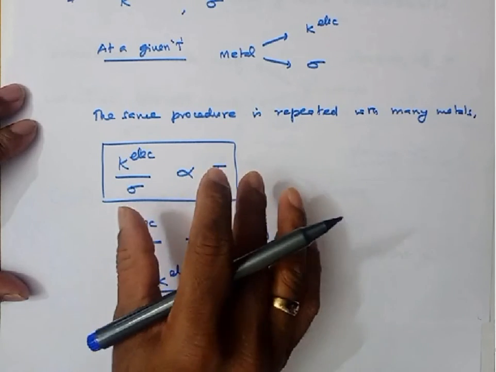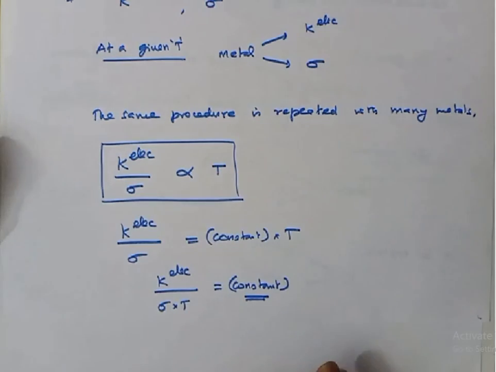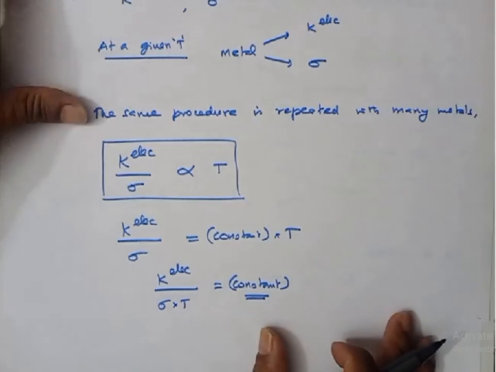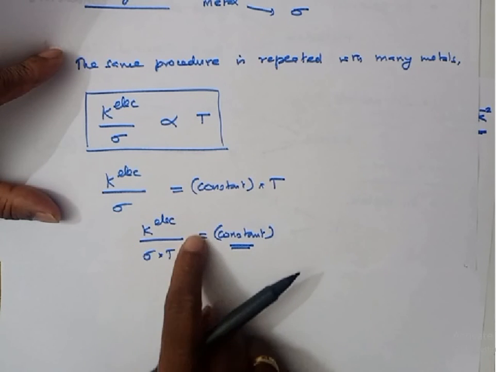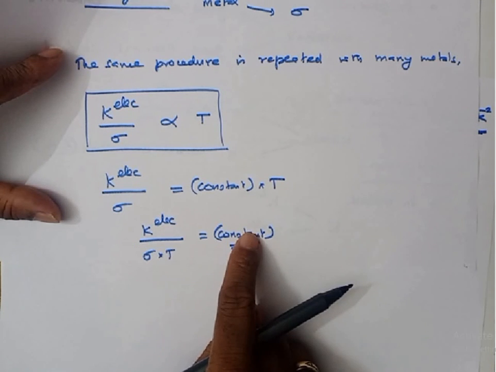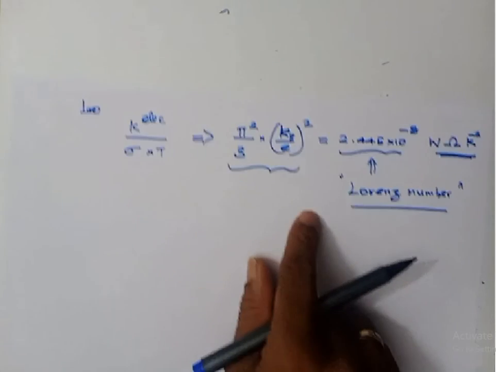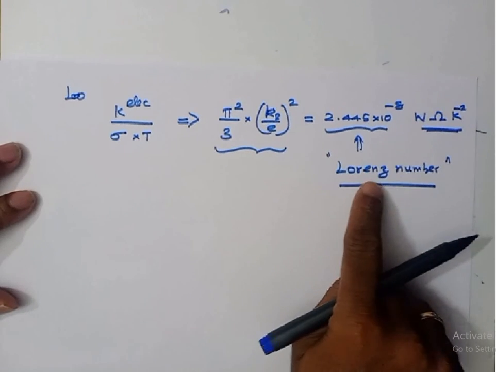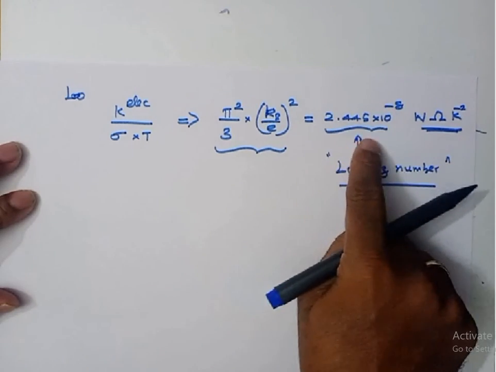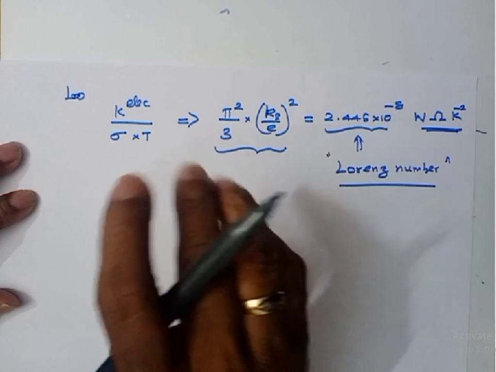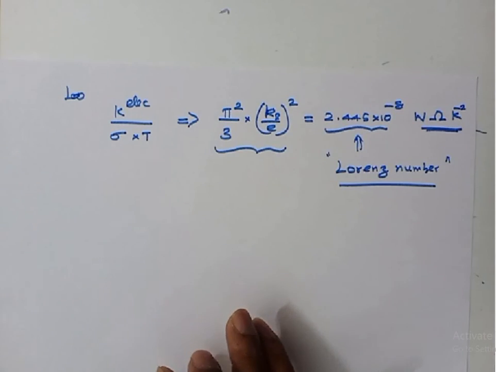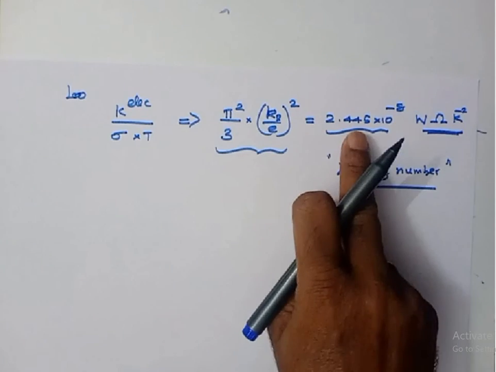This law is applicable for metals. If you bring temperature to this side, you'll get a constant. This constant was found through quantum mechanical methods by Lorentz, and that number is 2.445 into 10 power minus 8. Experimentally people have found this value, and it almost matches.